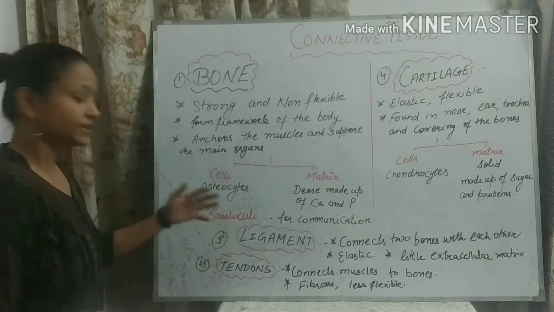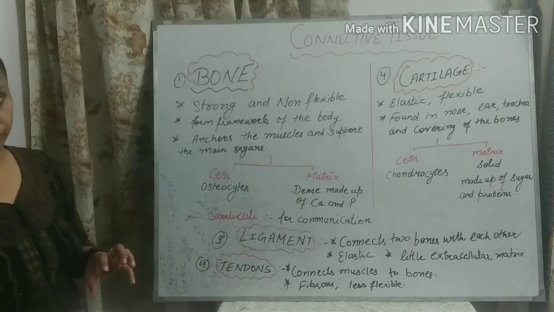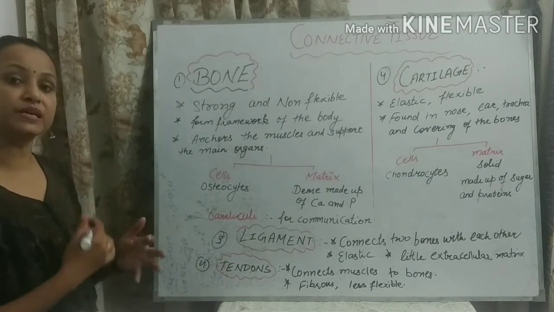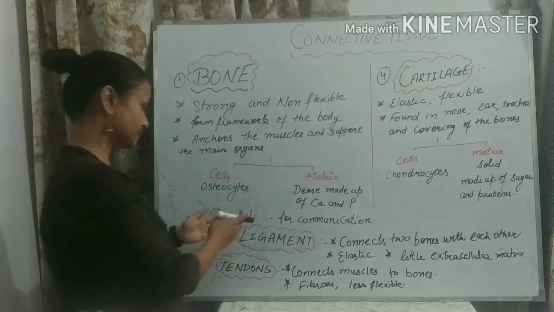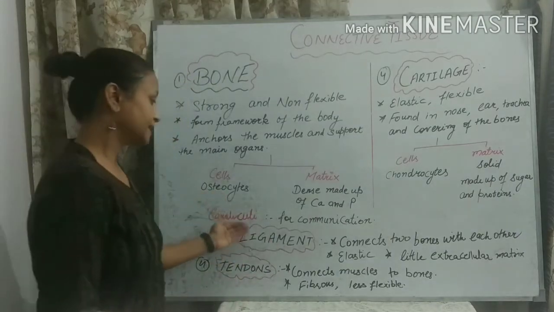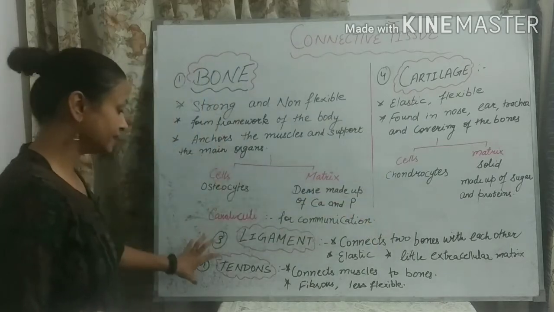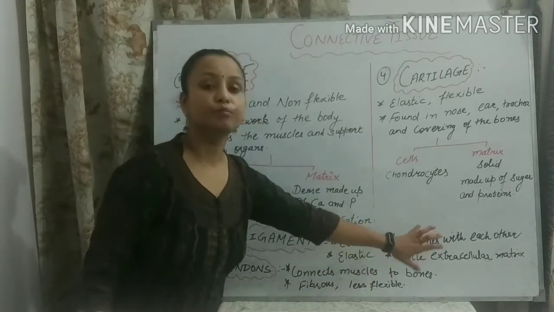The next one is tendons. What are tendons? Tendons are connective tissues which connect muscles to bone. So yes student, this is a very important difference between ligament and tendons, that ligaments connect two bones with each other and tendons connect muscles to bones.